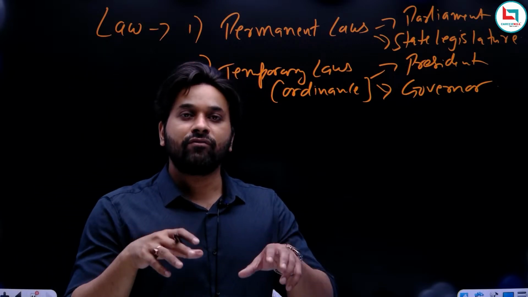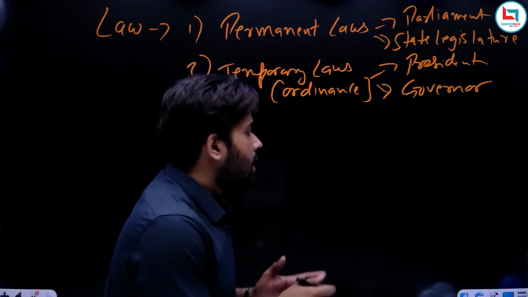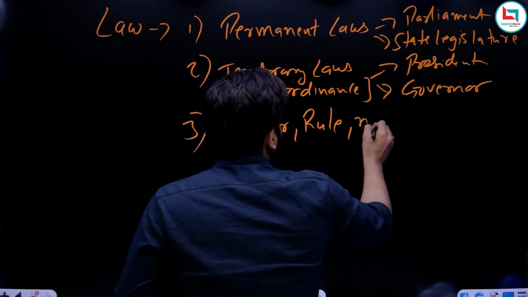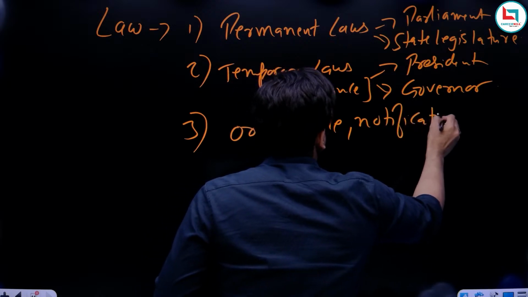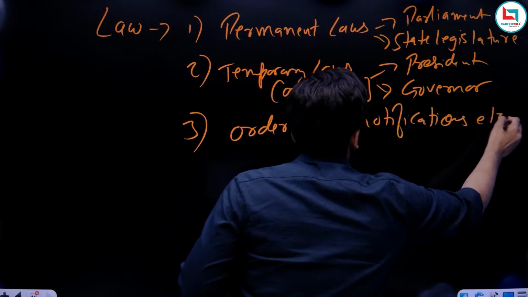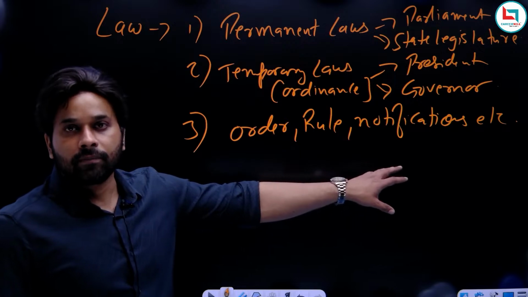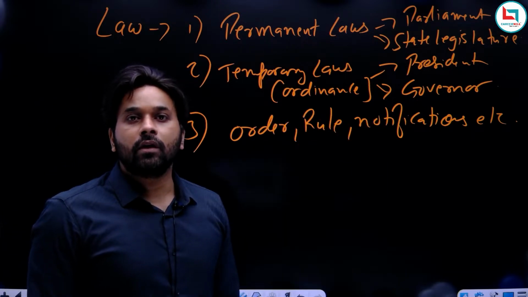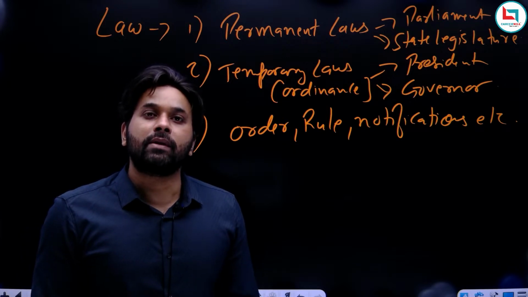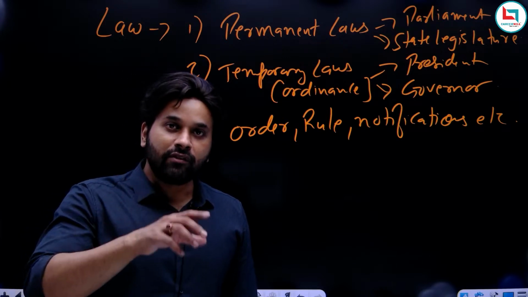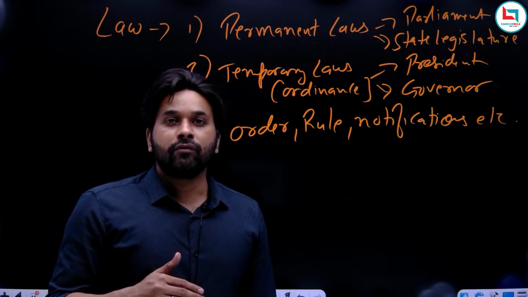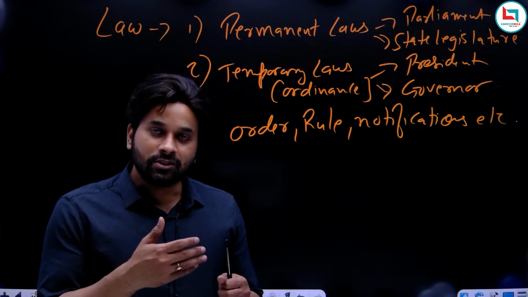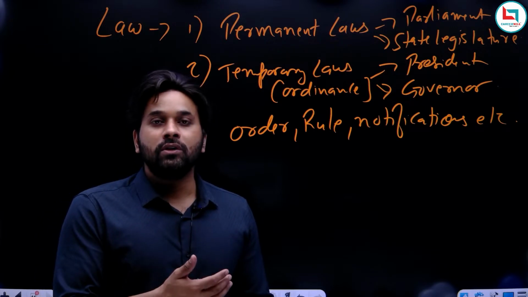Okay. Now, permanent laws, temporary laws, and third, all those which are not considered a law, but have the effect of a law. Suppose the government passed an order, or made a rule, or issued a notification. Now remember, these are not considered as law, but their effect is somewhat akin to a law. So if you do not obey the rule of the government, then you will be punished. Even if it is not a law, the effect of that rule or order is like a law. So we can compare these orders and rules with law when it comes to Article 13.